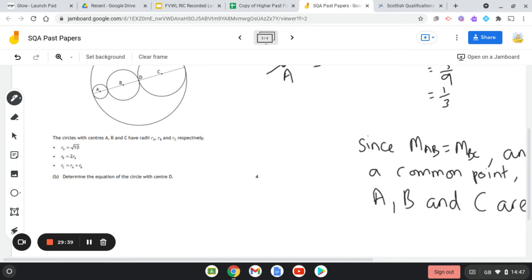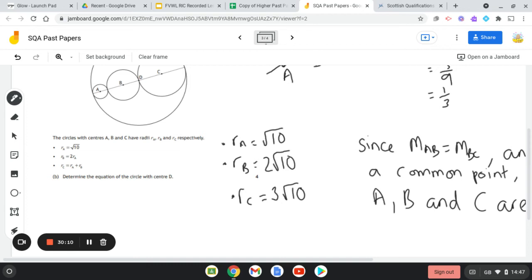So what I would probably do first of all is go through those bullet points. The first is just telling me that RA is root 10. Second bullet point, the radius of B is double that, so that's 2 root 10. And the radius of C, the third one, is 3 root 10, because I'm just adding the radius of A and the radius of B together.